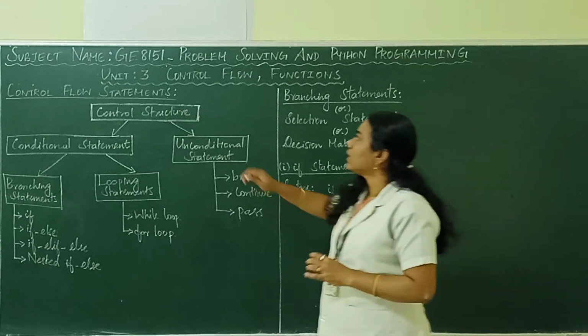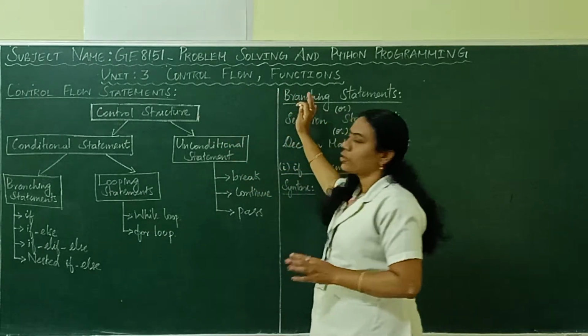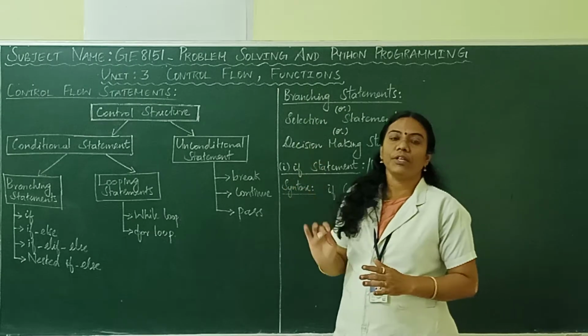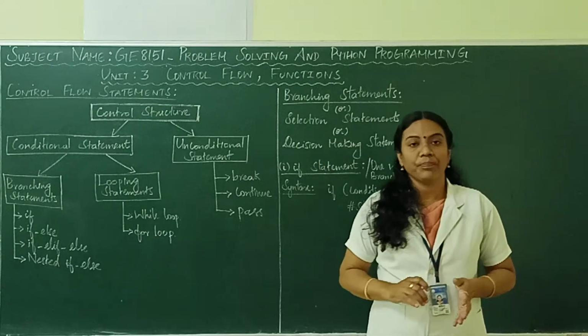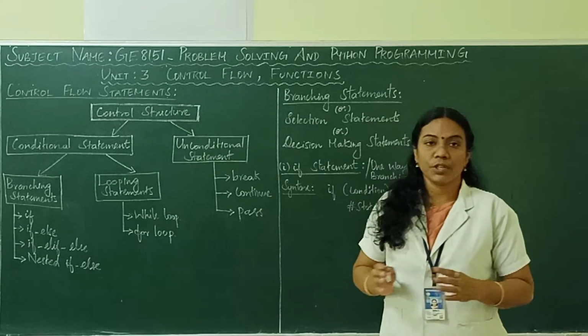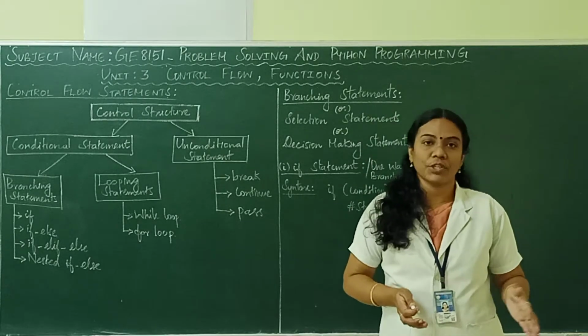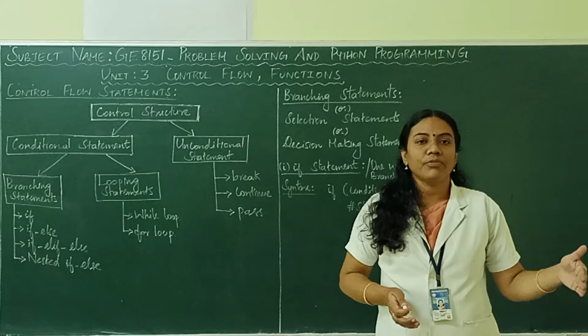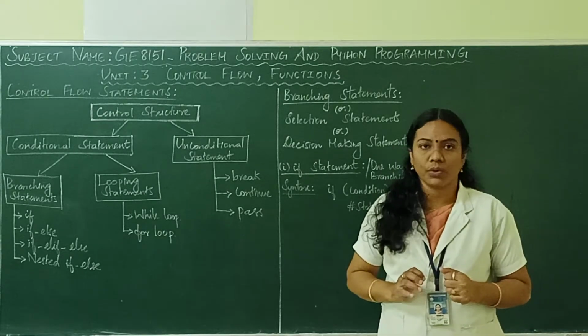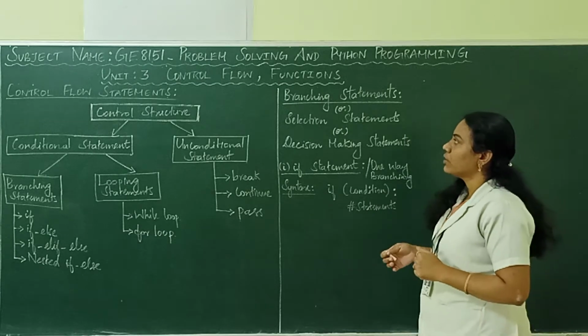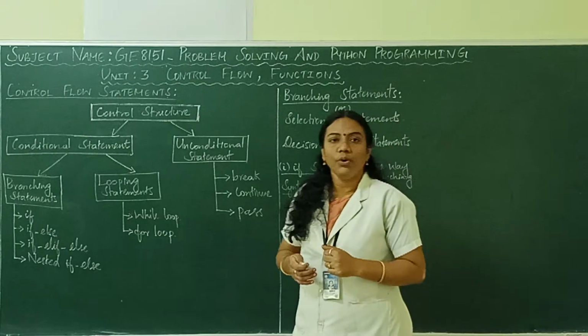The heading of unit 3 is control flow and function. In unit 3 you are going to study in detail the different control flow statements and then the continuation of function, that is fruitful function. At the end of the unit you also have some illustrative examples. For the first half you are going to study control flow statements.